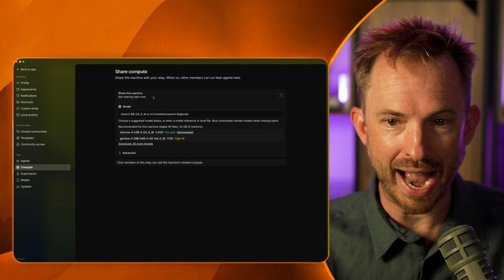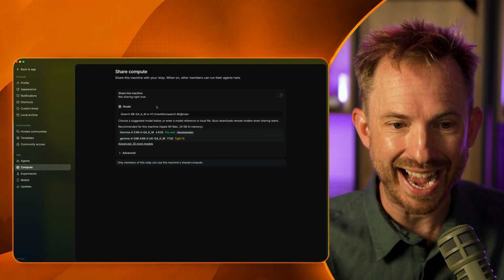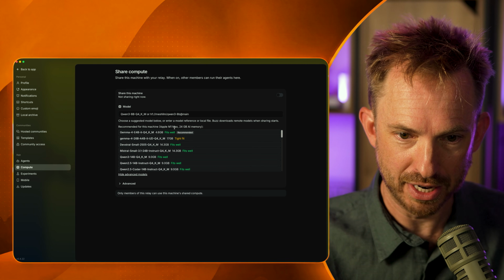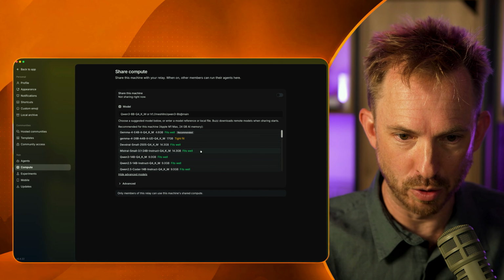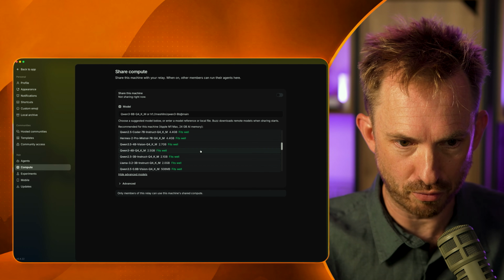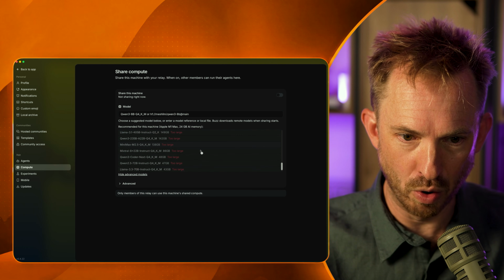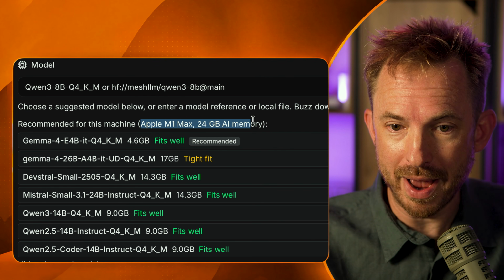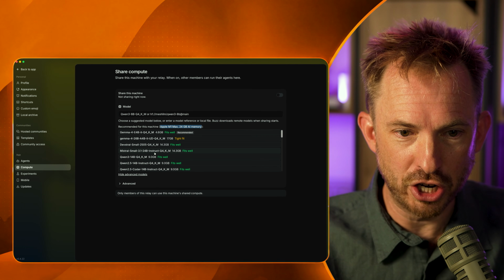I am not sharing any models right now, but I can share models. We can go into advanced, and it will actually look at the models that will work on the machine I'm running Buzz on presently. As you can see, a bunch of them will work. Some of them are too large. I'm running an M1 with 24 gig of memory right here, and I can actually choose anything.